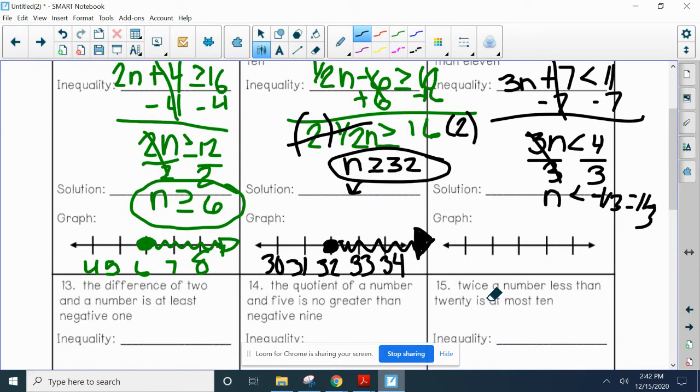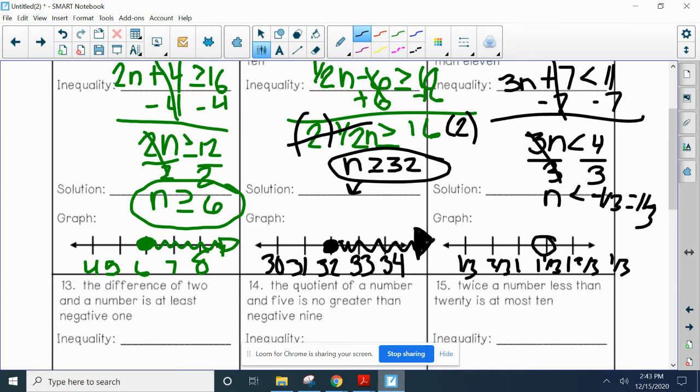All right, so we can draw our graph. 1, 1 1/3, 1 2/3, 1 3/3. Below that, you'd have 2/3, 1/3. All right, so at 1 1/3, do I have an open or closed circle?